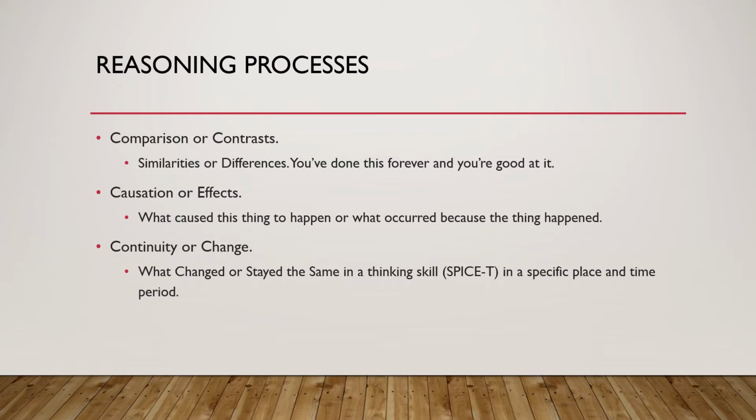Usually these are referenced like how did economics change after Columbus's 1492 voyage. You have a specific place, time, and you have to analyze how the thing changed or stayed the same. And like cause or effect, continuity or change requires more critical thinking to answer it correctly.